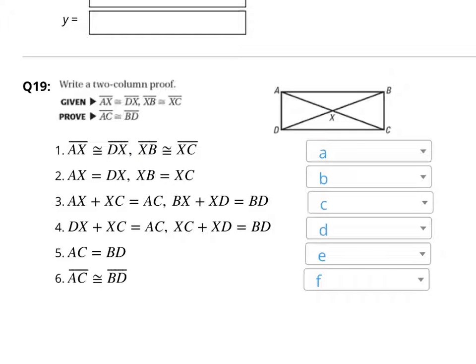Also, they're wanting you to prove that AC, this segment here, is congruent with this segment here, BD. Okay? So just kind of read each one of these. Alright? And use common sense here. Alright? You can do it.